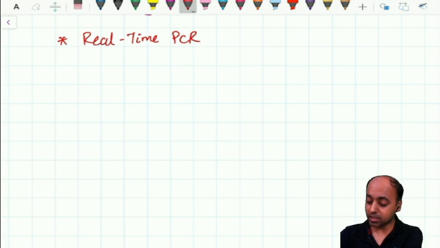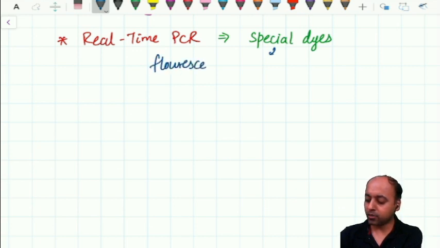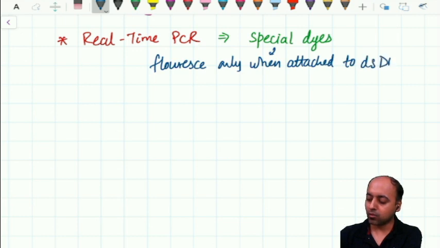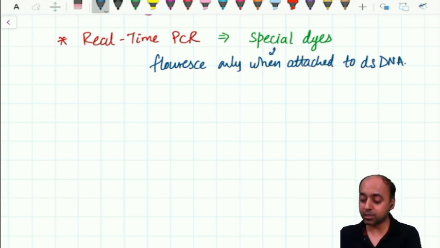Real time PCR is made possible due to some special dyes. These special dyes are fluorescent dyes, but they fluoresce only when attached to the DNA. Only when they are attached to the DNA are they going to fluoresce, otherwise they will stay in the solution and they will not fluoresce. So these special dyes make the real-time PCR possible.